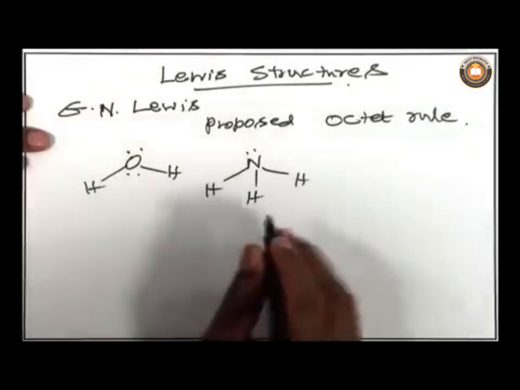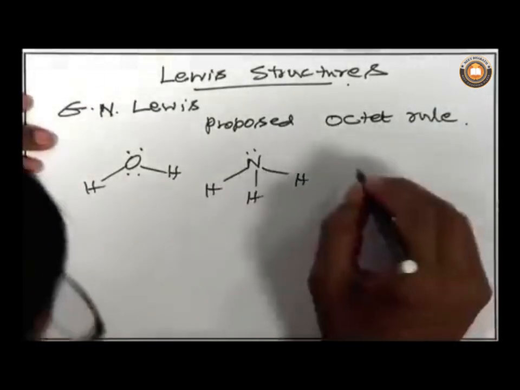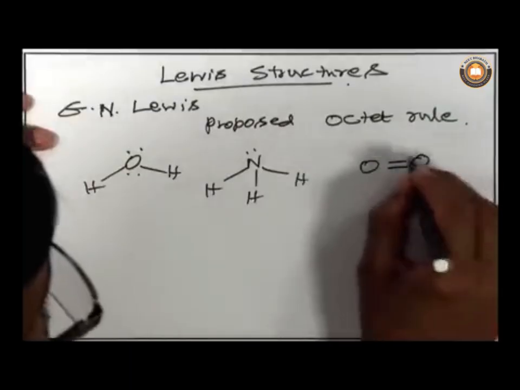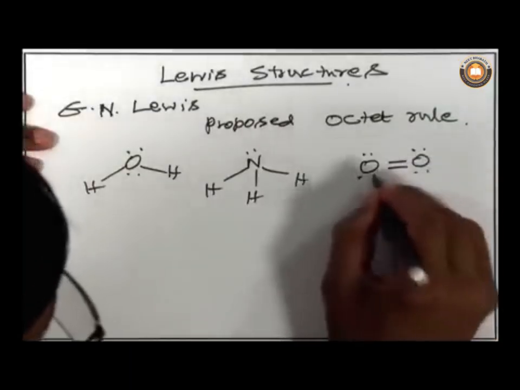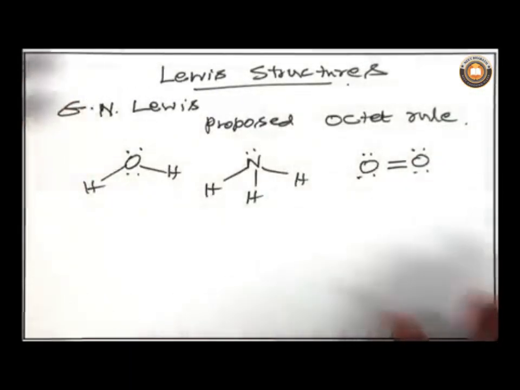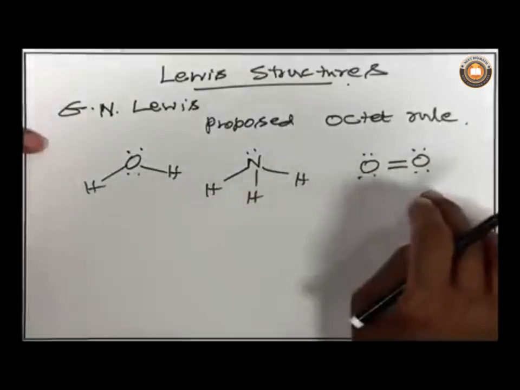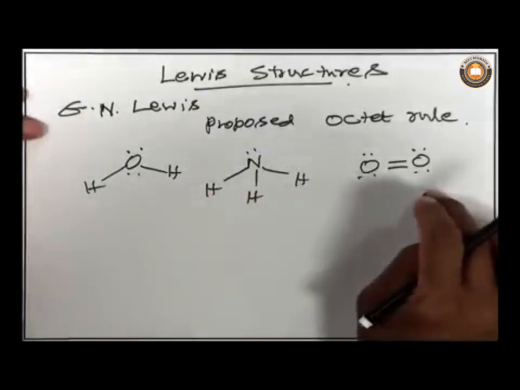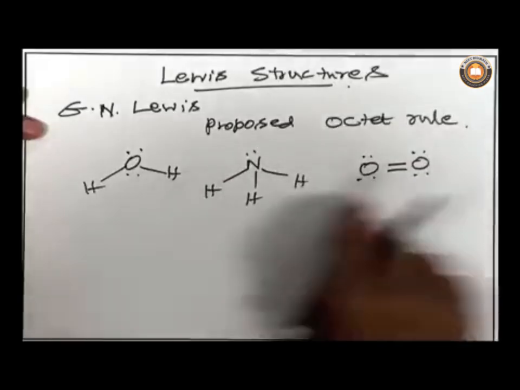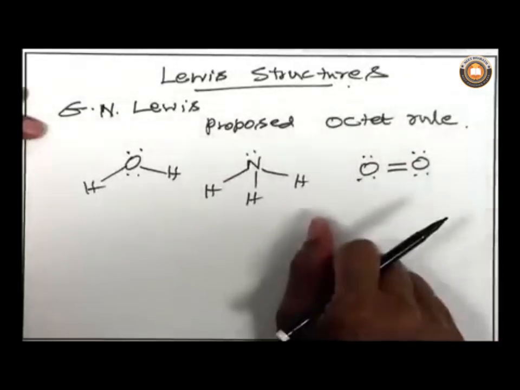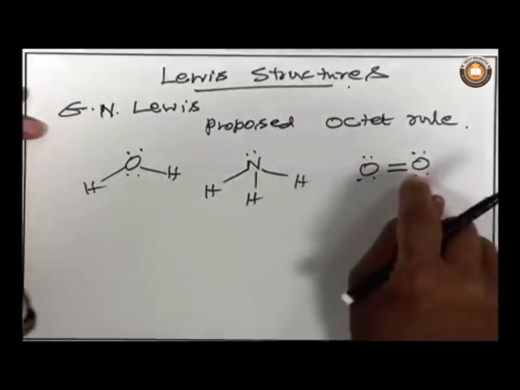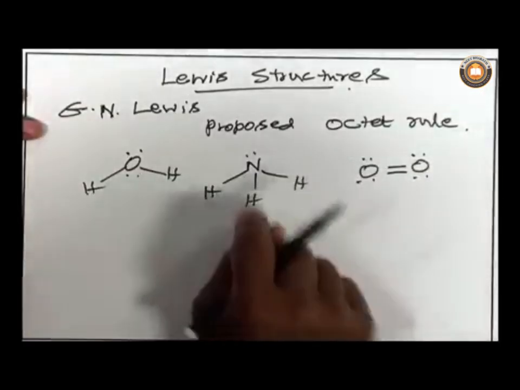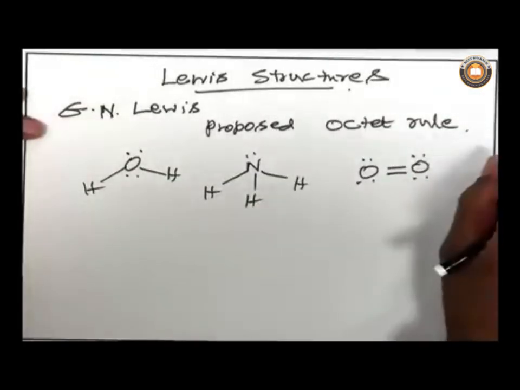These molecules are very stable, and then you can take O2. These are the molecules formed by the second row main group elements, and these molecules are very stable. And then he noticed that in these molecules, the number of electrons around each atom is 8.